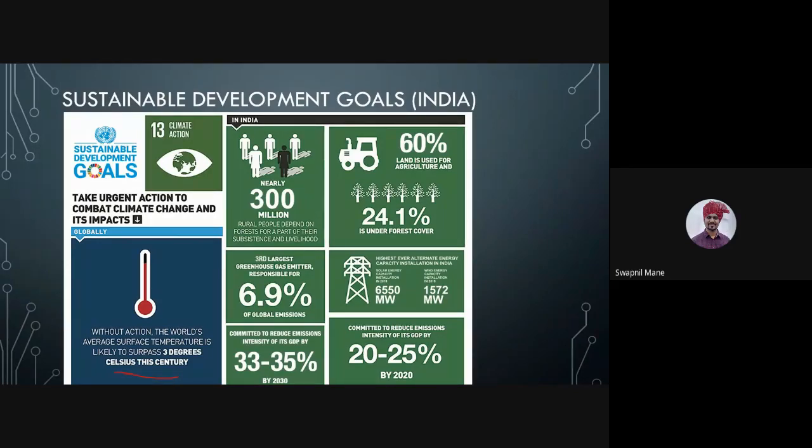Correct? So by 2020, committed to reduce emissions intensity of its GDP by 20 to 25%. So this is the target by 2020, 20 to 25, and by 2030, 30 to 35%. So these are what we talk about when we talk about climate action plan. This clean development mechanism will come under climate action plan, which is to combat the climate change and